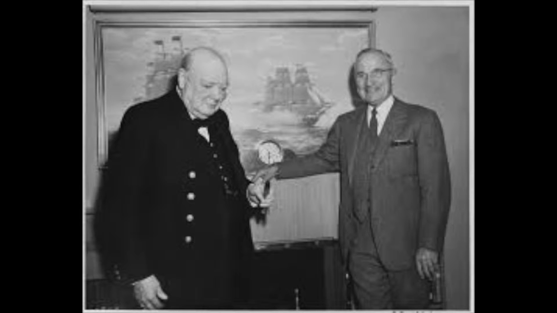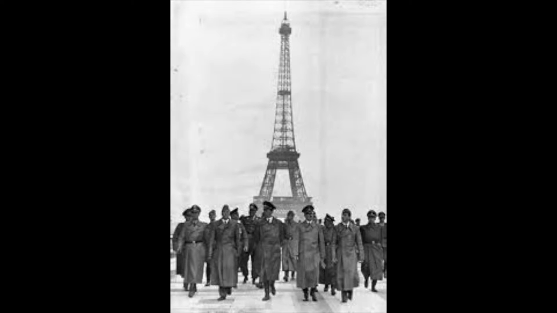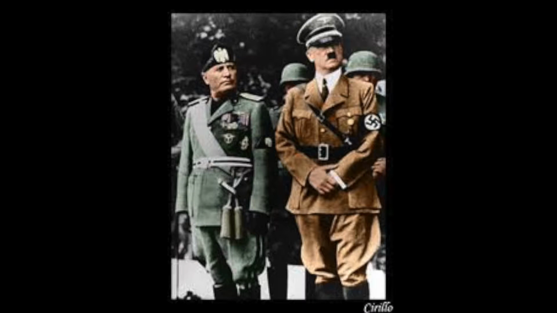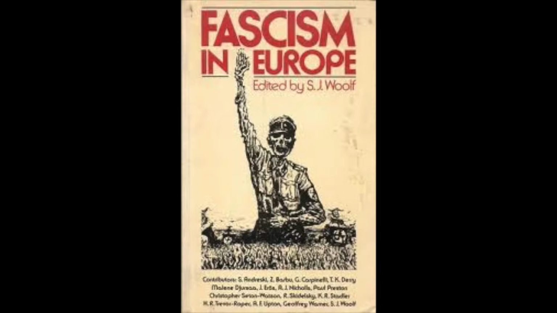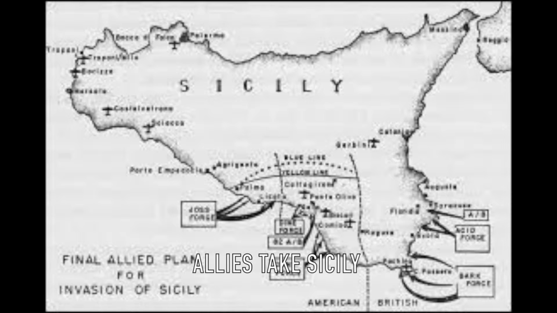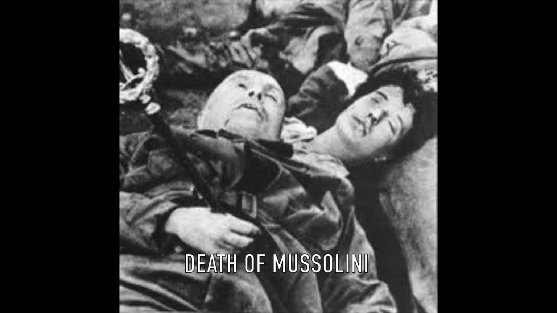Winston Churchill became Prime Minister in the UK. Germany took Paris and France by the beginning of the war, but England managed to stay stable in the Battle of Britain. Mussolini and Hitler stuck together and tried to spread fascism. The first major victory of the Allies occurred in Tunisia in the year 1943. After the victory in Tunisia, the Allies continued escalating zones and managed to take Sicily. Hitler, unable to avoid being captured, decided to commit suicide, while Mussolini was captured and shot.